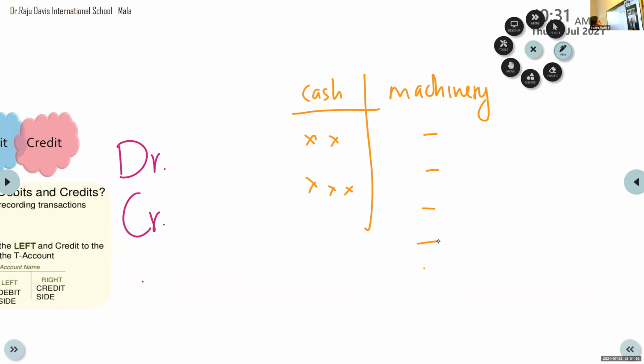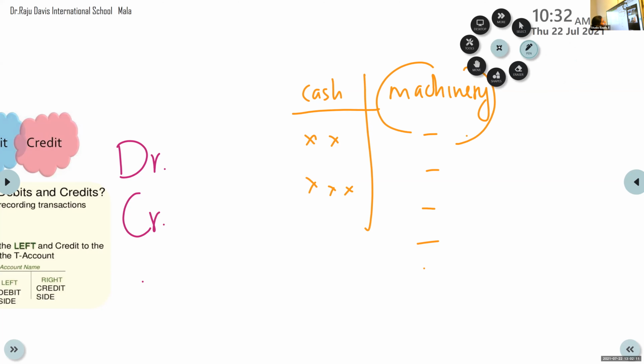Am I right? So, account means it is a place provided for each of these heads. If I want to maintain a book about you all students, what do I do? I don't write everybody's information together in a single place. I make a separate page for Anish. I write everything about Anish in that particular page only. If I want to write something about Akshay, I'll take another page, I'll write the name Akshay and everything related to him, I'll write it over there.